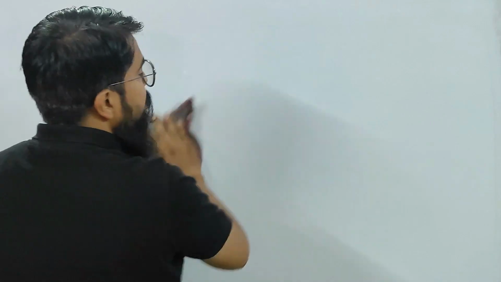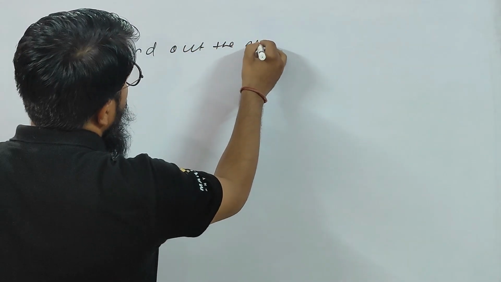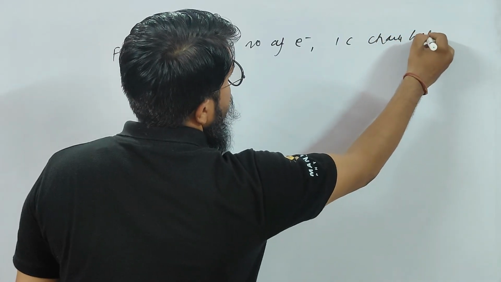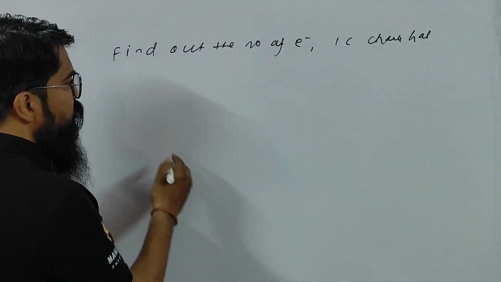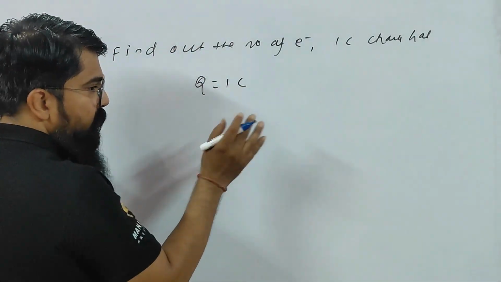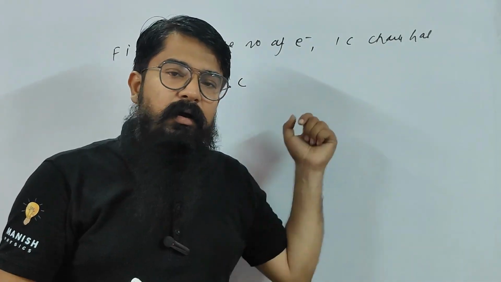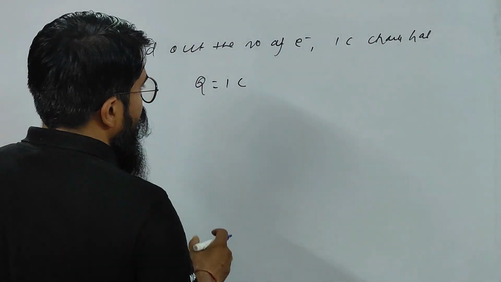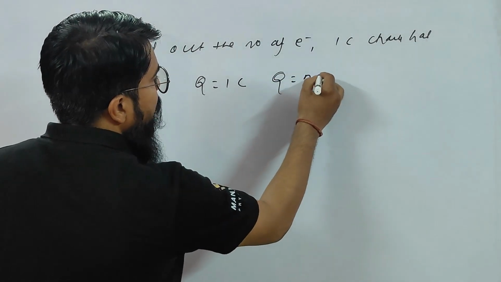So children, you write one question: find out the number of electrons 1 coulomb charge has. So 1 coulomb charge has how many electrons? Very easy, children. See, Q is given as 1 coulomb. Coulomb is the SI unit of charge. Once I complete the properties of charge, I will come back to the units of charge, both the SI and CGS units. So Q is given as 1 coulomb, and we know that Q is equal to N into E.